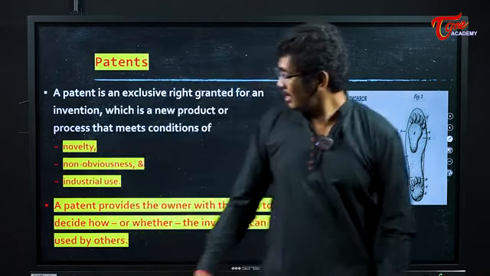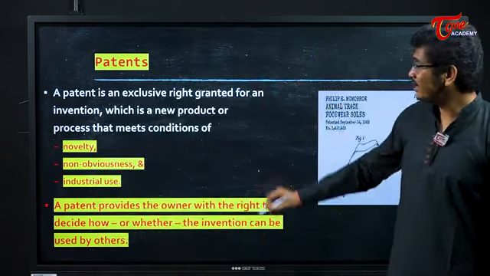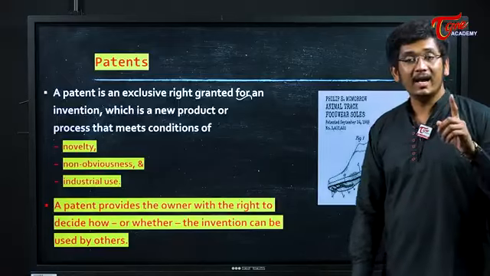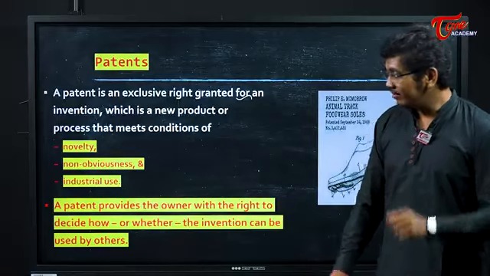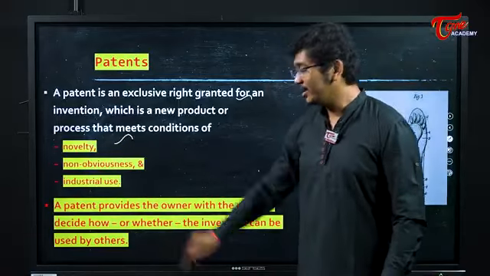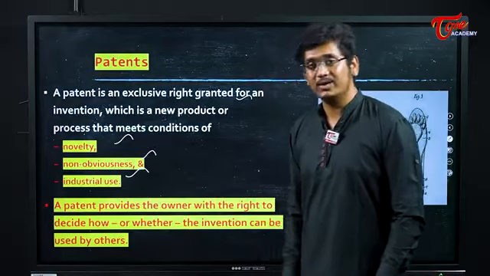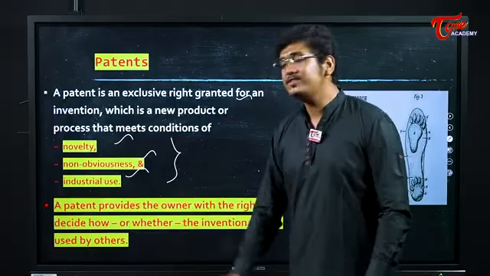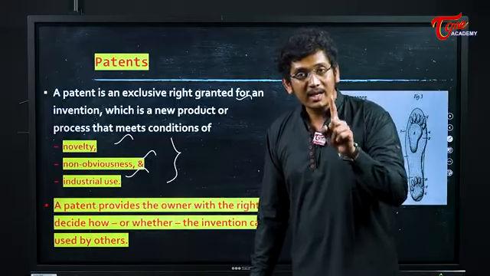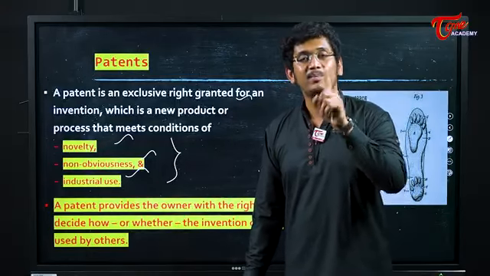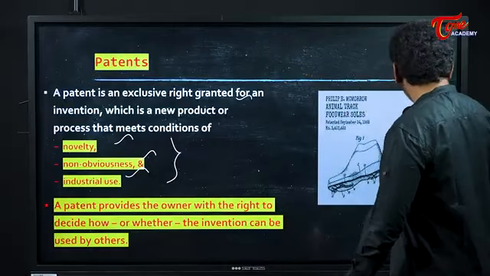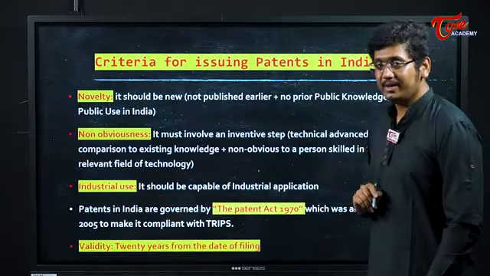What is a patent? Patent in India generally, my friend, they are granted for a new invention. That invention should be novel and non-obvious, and it should have an industrial use. If it satisfies these three conditions, then only that product will come under the patent rights.